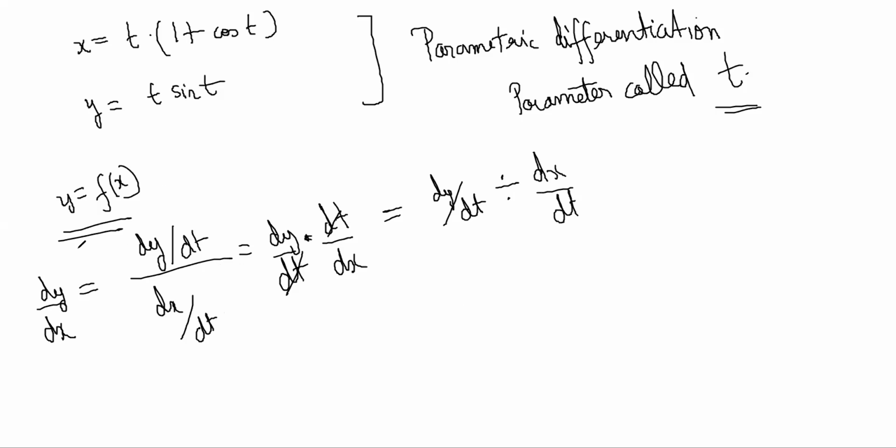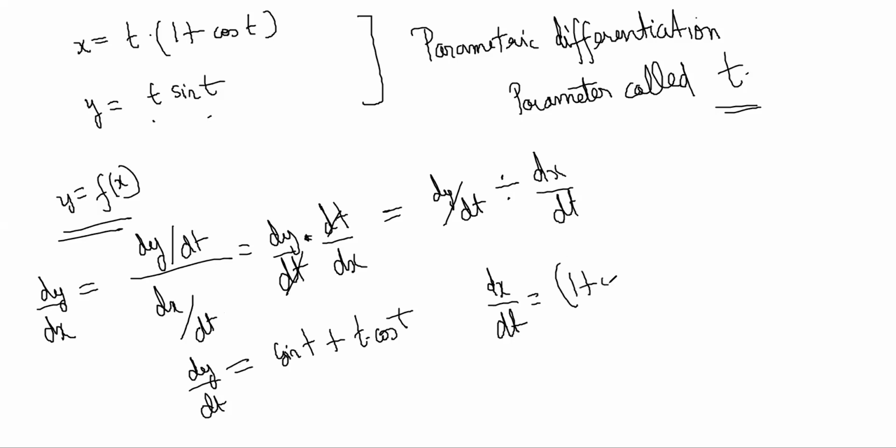Let's just find our dy by dt. dy by dt is easy. It is just product rule. So differentiate t, so sine t plus t into cos t, right? And what is dx by dt? Let's try to find that out. dx by dt is differentiate t, so 1 plus cos t, plus t into the derivative of cos t, which is minus sine t, right? Correct. So this becomes 1 plus cos t minus t sine t, right?